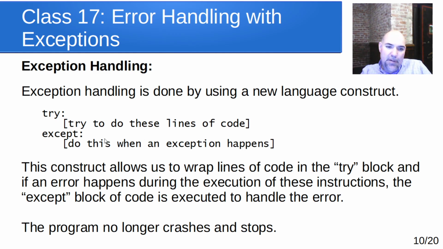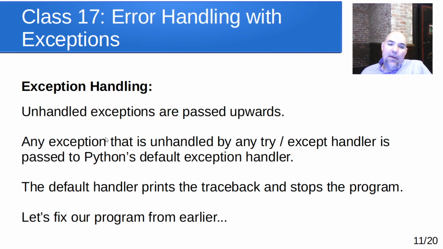It could just be something simple like printing out an error message saying exactly what happened, or it could be something like skipping over and allowing them to change or fix something and then trying again later. But the important thing here is the program is no longer going to crash and stop. It's going to run this indented code whenever an error happens in these lines of code. Now, any unhandled exception gets passed upwards from wherever it occurred, and any exception that is unhandled by some try except handler anywhere in our code gets passed to Python's default exception handler, and that's when the traceback gets printed and the program gets stopped.